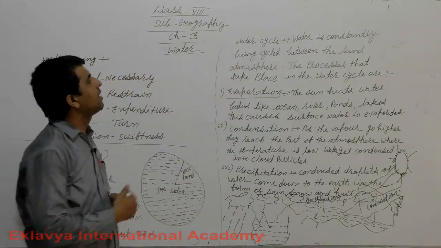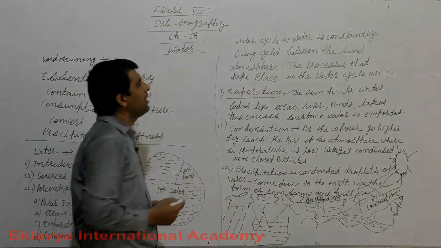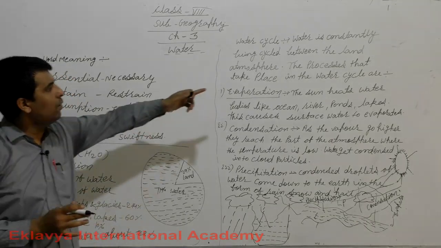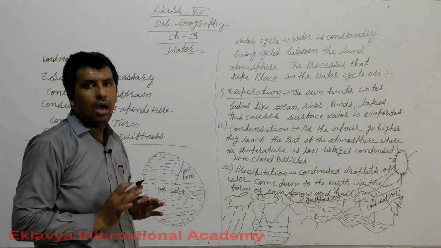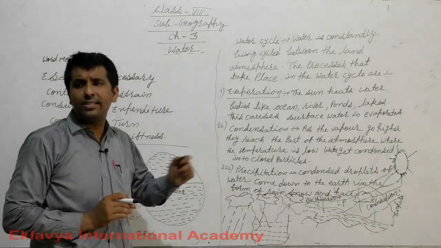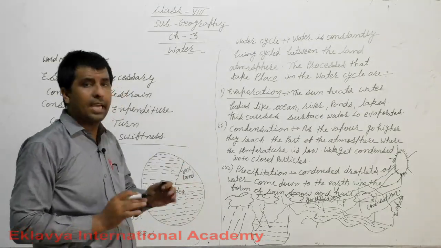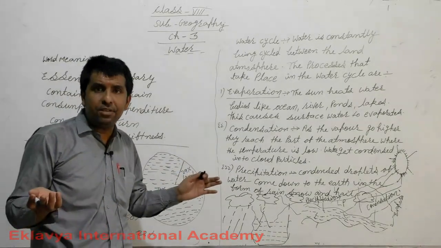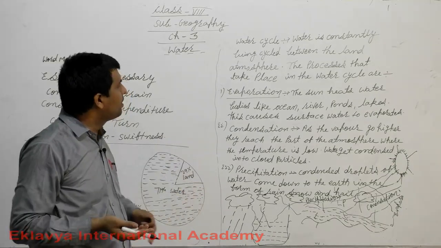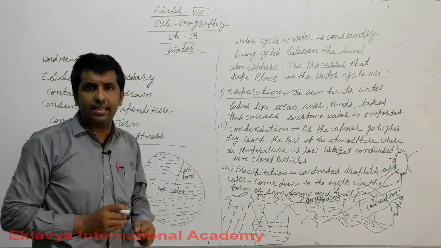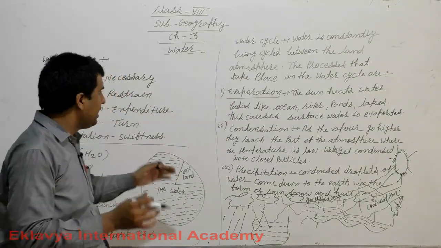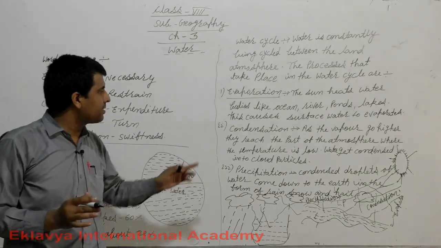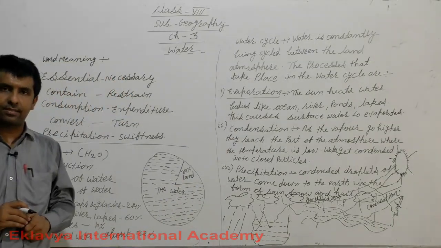Water is constantly being cycled between the land and the atmosphere. These are the processes of the water cycle. First, evaporation. What is evaporation? It is an important part of the water cycle. The sun heats water bodies like oceans, rivers, ponds, lakes. This causes surface water to evaporate.